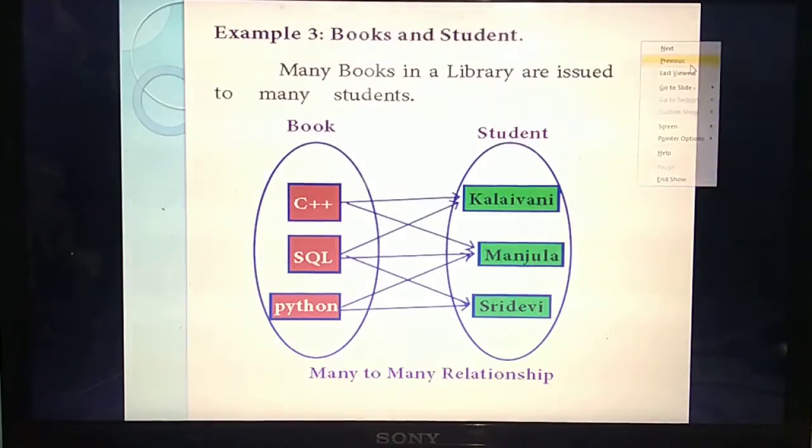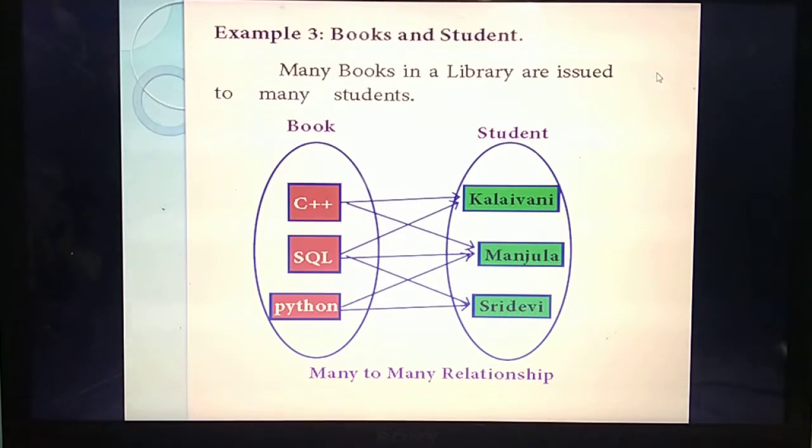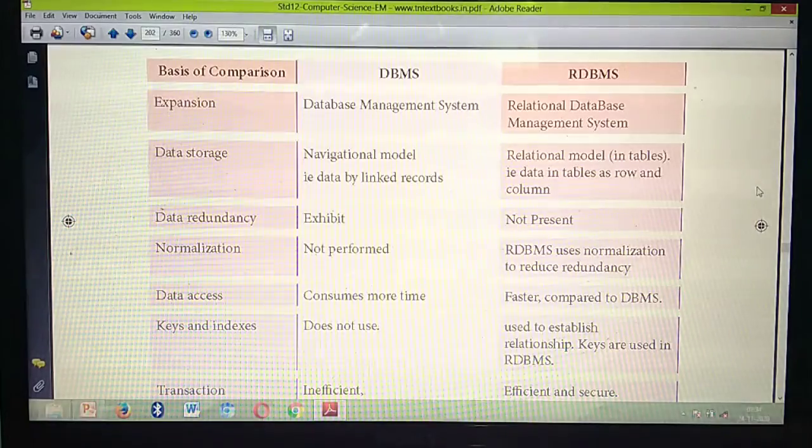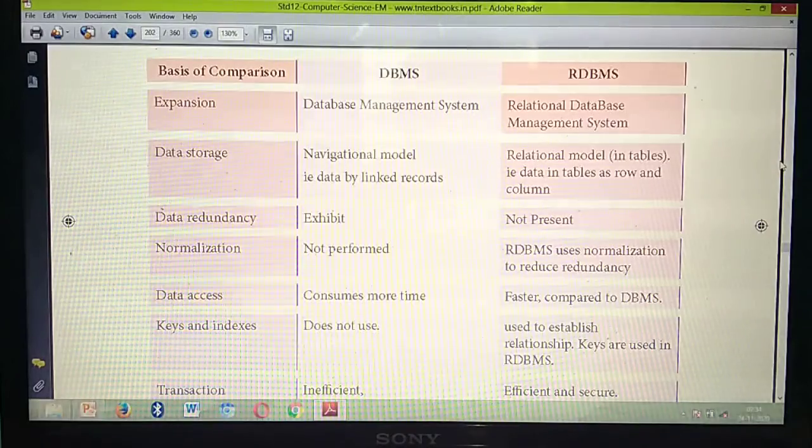Understand? This is a very important question. So after completion of this session, please study and write this question. Okay, understand? So next we are going to study the comparison of DBMS and RDBMS. This is also a very important 5 mark question. While I am teaching the class itself, I am saying all these important 5 mark questions. So please study.